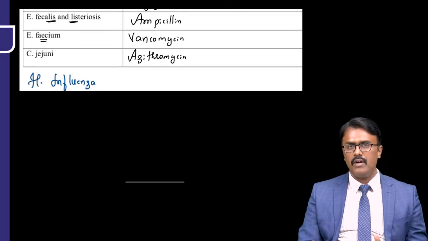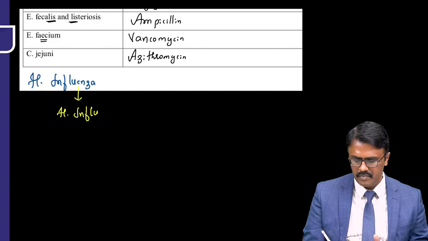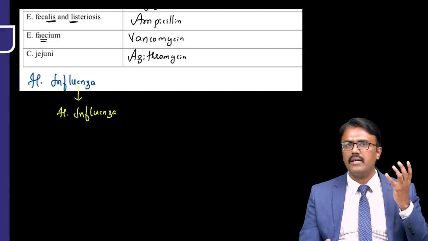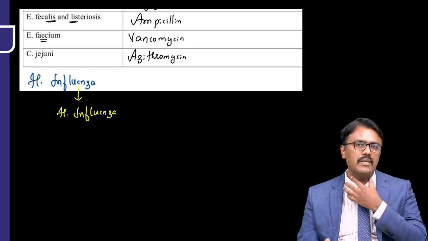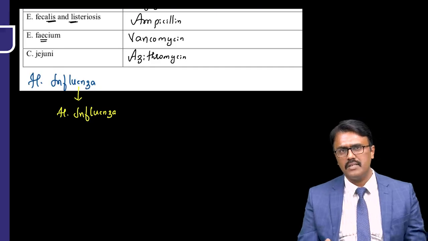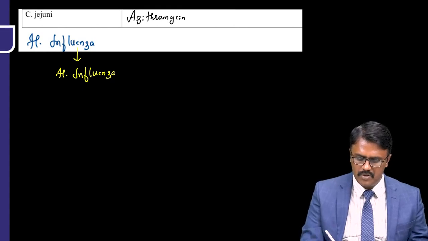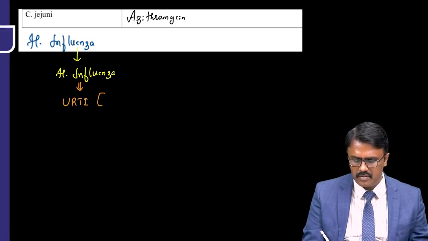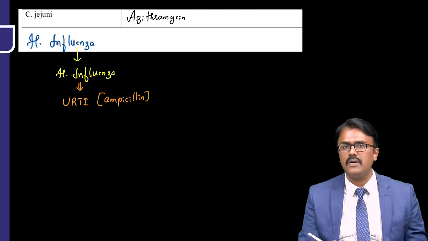The questions are coming for H. influenza. Now why H. influenza? The reason is H. influenza can cause upper respiratory tract infections like otitis media, or serious infections like epiglottitis, pneumonia or meningitis. Usually for H. influenza upper respiratory tract infections, the drug of choice is ampicillin. But nowadays, they have become resistant to ampicillin also.